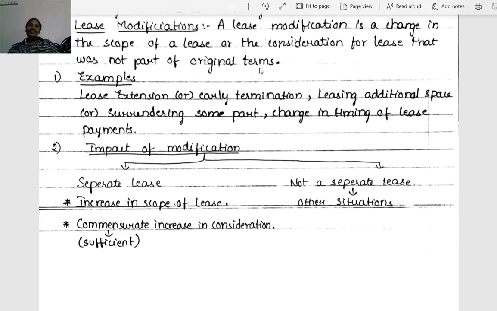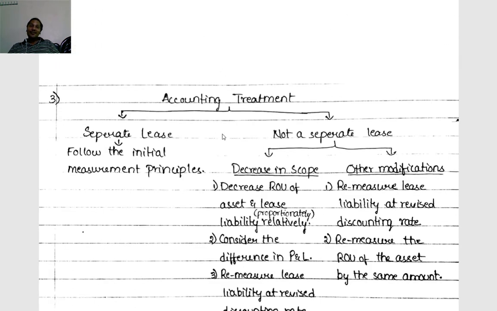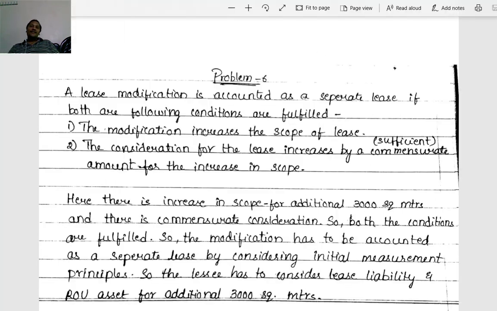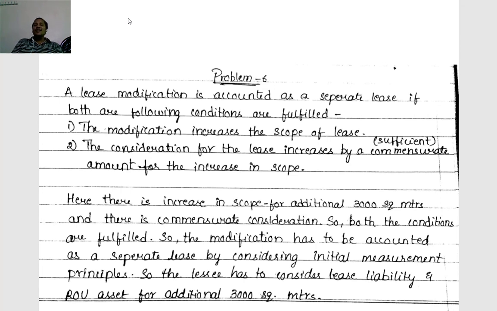Then how to account for it? Accounting treatment: in case of a separate lease, just follow the initial measurement principles. We have to account for it as a separate lease, and the initial measurement principles we have to follow. The two conditions are clearly fulfilled, thereby we have to account for it as a separate lease.